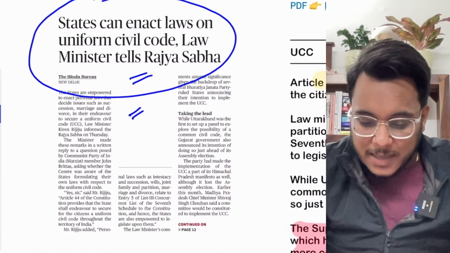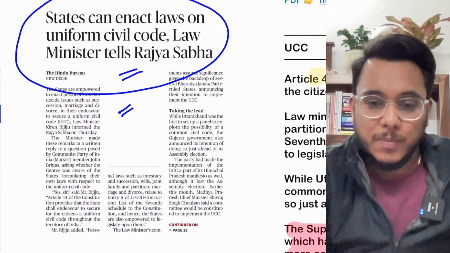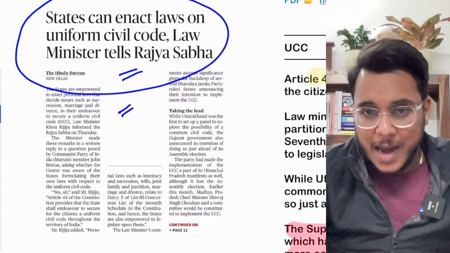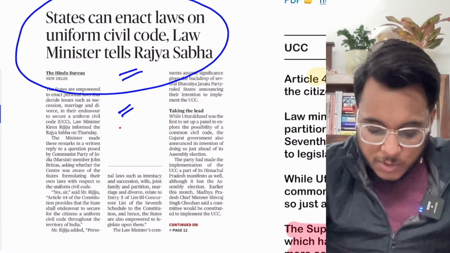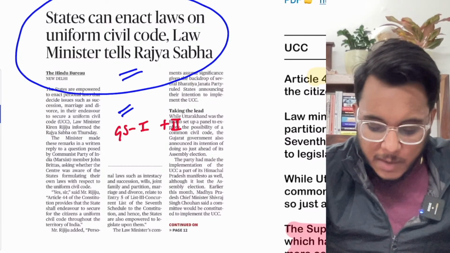Now, guys, understand this particular thing, and in fact, in the past also the question has been there. Before going into this particular article, guys, let's understand some of the basics and where this article will be important. So this particular article will be important in GS paper number 1 as well as GS paper number 2.